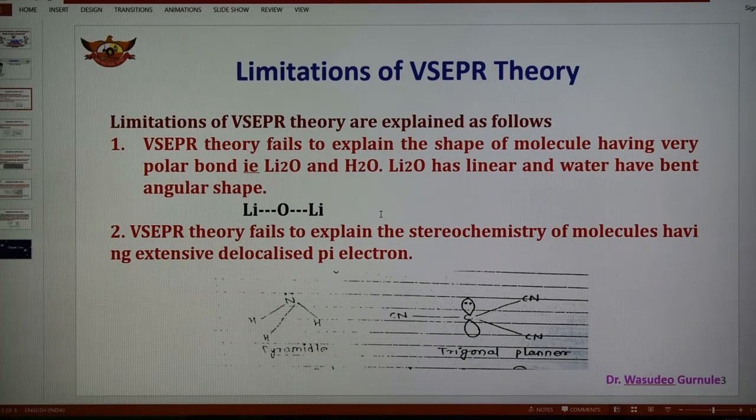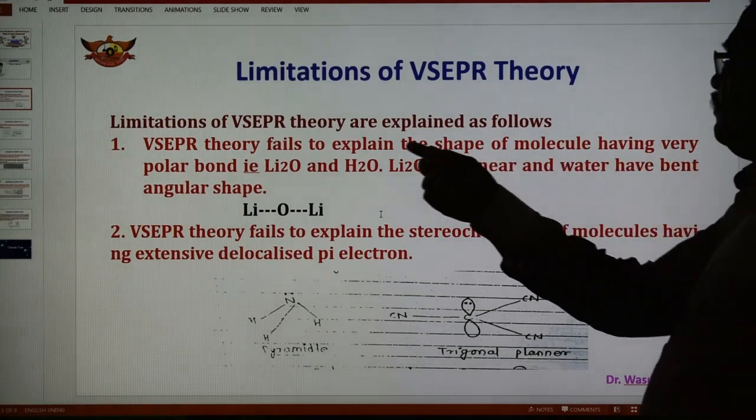But in actual practice, the geometry of the Li2O molecule is linear, and therefore VSEPR theory fails to explain the geometry of a molecule like Li2O, which has a very polar bond. So this is one example and limitation.